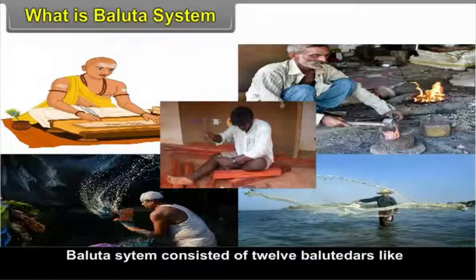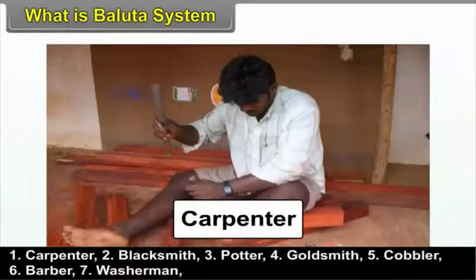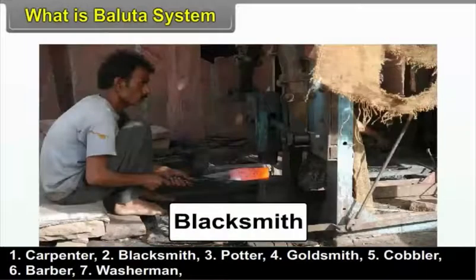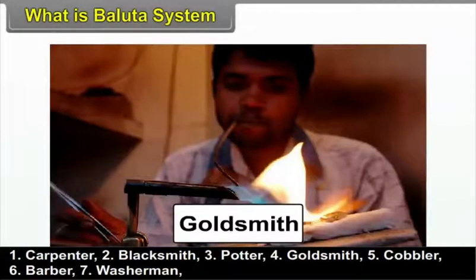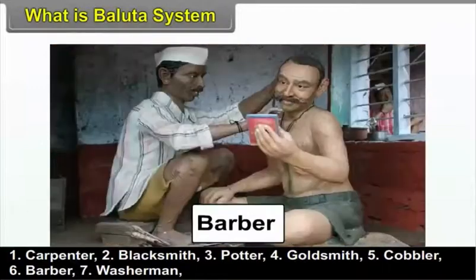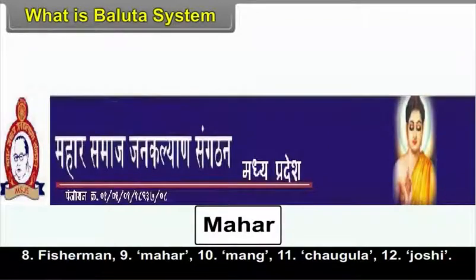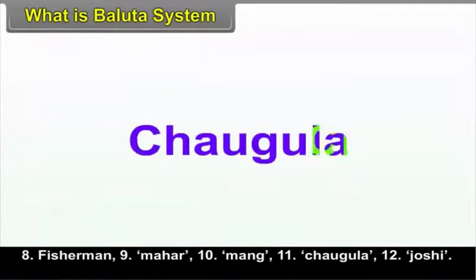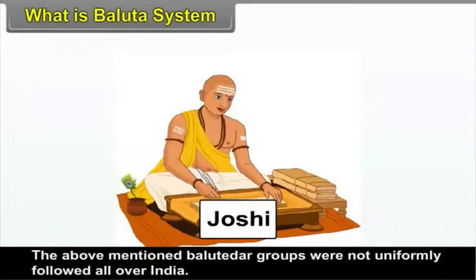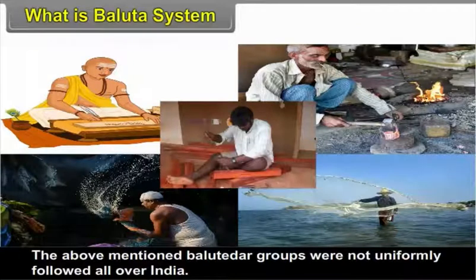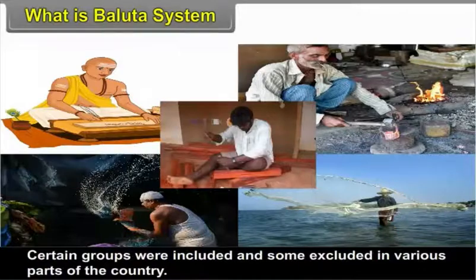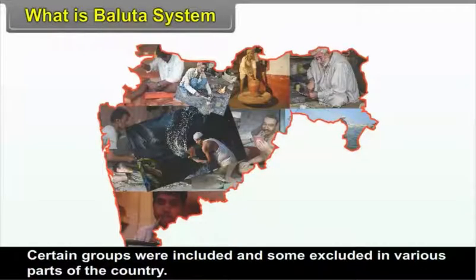The Baluta system consisted of 12 Balutedars like carpenter, blacksmith, potter, goldsmith, cobbler, barber, washerman, fisherman, mahar, mang, chaugula and joshi. The above-mentioned Balutedar groups were not uniformly followed all over India. Certain groups were included and some excluded in various parts of the country.